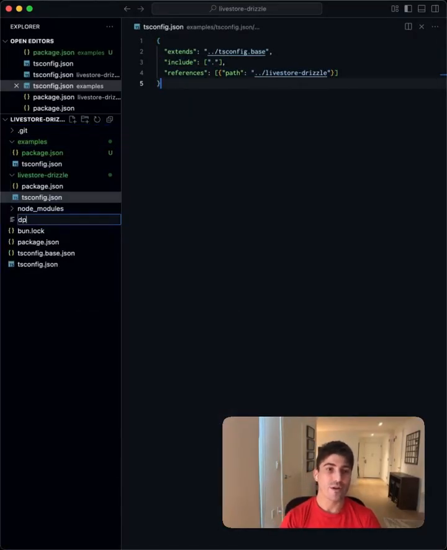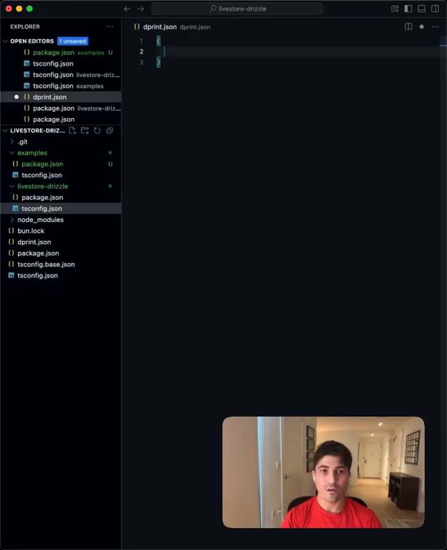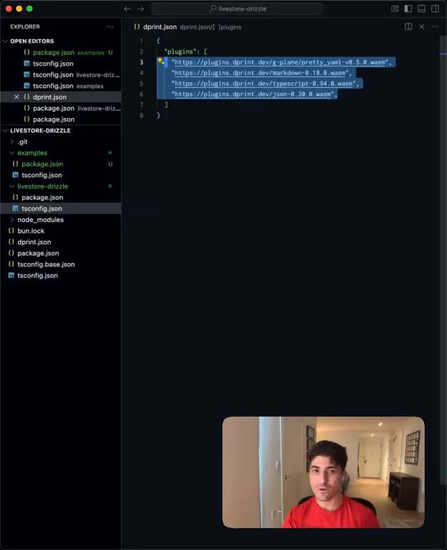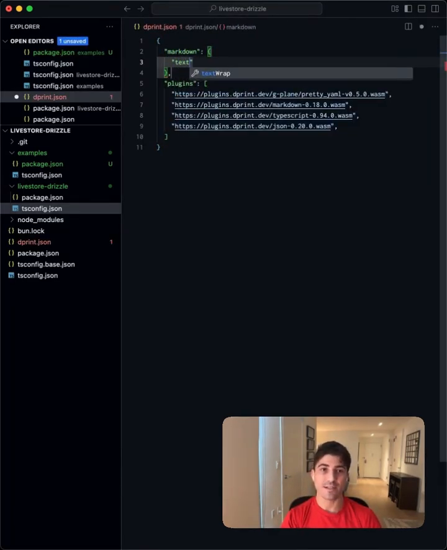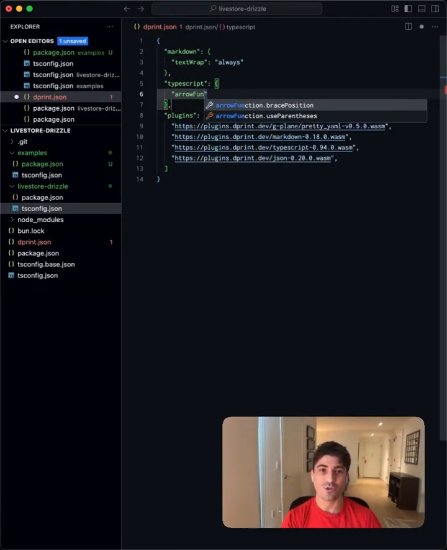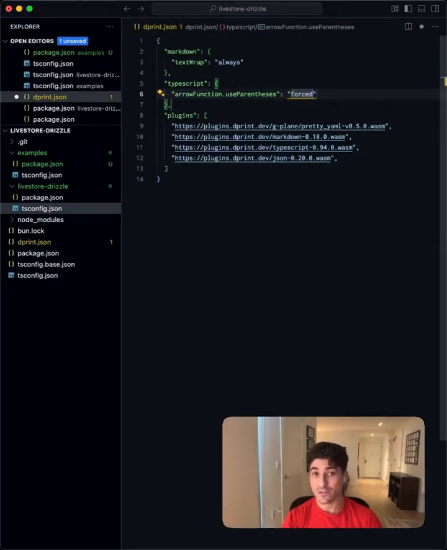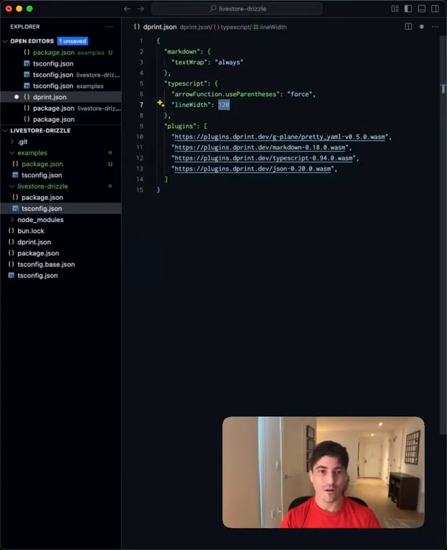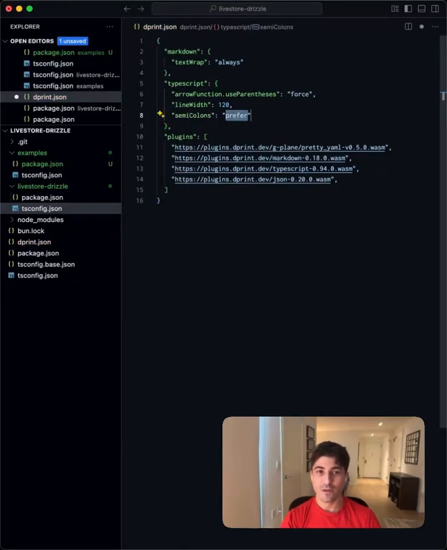Next, let's set up formatting by creating a dprint.json. Within here, we specify the plugins. We configure these 4 plugins, so we want formatting for YAML, Markdown, TypeScript, and JSON, and this includes JSON-C. For our Markdown files, we're going to set the text wrap to always. For TypeScript configuration, I like to set the arrow function parentheses to be forced, so these are non-optional. That means that we won't regularly have to add or remove parentheses as we change an arrow function to and from being unary. Next, we'll add a line width of 120, and we'll have semicolons only used when strictly necessary.